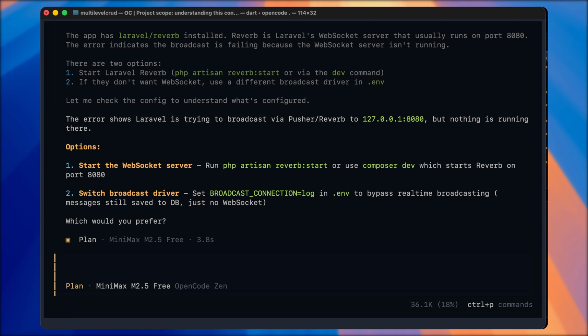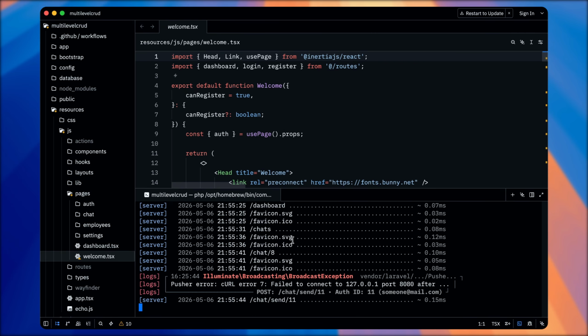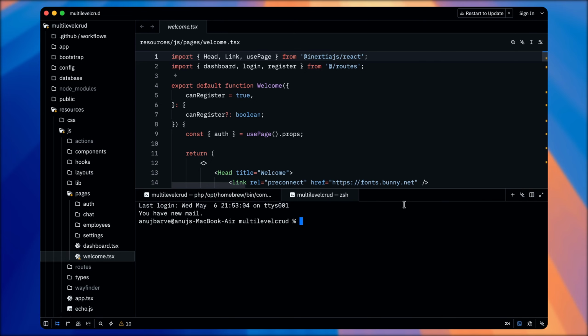So start the WebSocket server, run php artisan reverb:start. So I'll just go to my terminal. Yeah, there's an error. I know. I'll spin up another instance. I'll just say php artisan reverb:start. Let's see. Okay, so it's doing something.